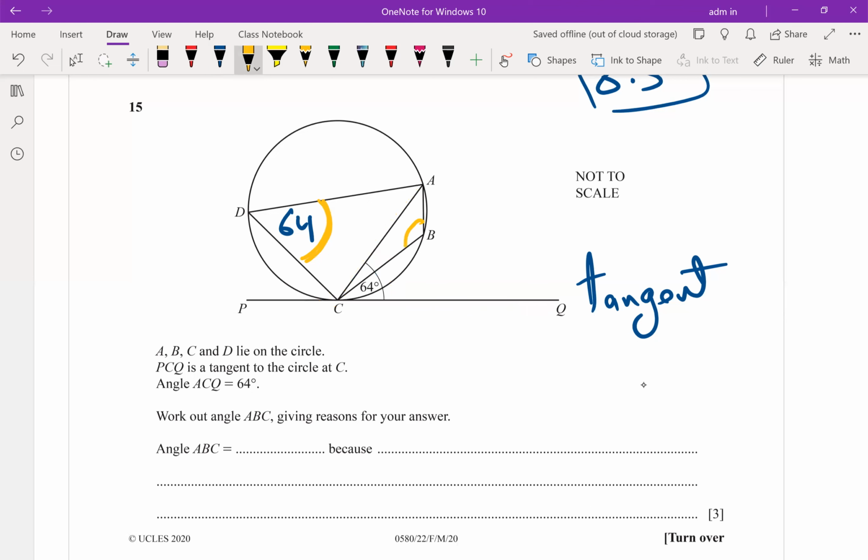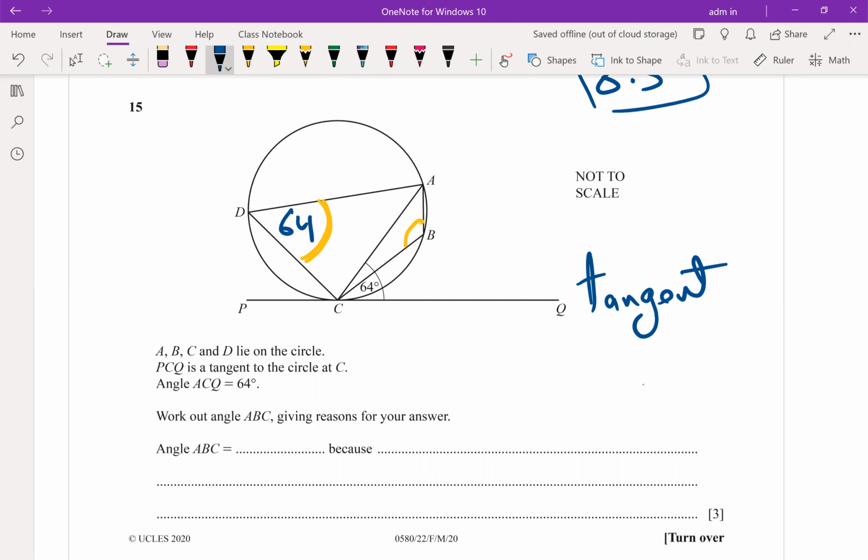What is the measure of B? ABCD is a cyclic what? Each opposite angle, their sum is equal to? When two angles have a sum equal to 180, they are called what? Supplementary. Supplementary means their sum is 180. If it is 90, they are called what? If it is 90, complementary. Very good. Let's now start to solve the question.